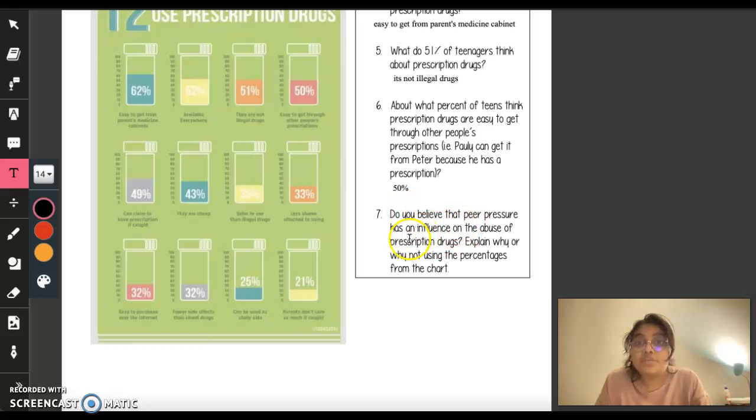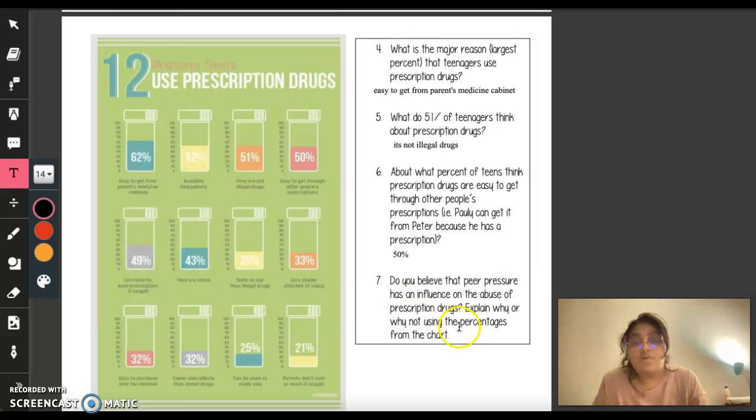Do you believe that peer pressure has an influence on the abuse of prescription drugs? Explain why or why not using the percentages from the chart. If you guys are not aware, peer pressure is when your peers or your friends are using prescription drugs and you fall under that pressure and you also want to conform to that, and just because they are doing it, you feel like you have to do it. Well, first thing, that is not true. Just because they're doing it, it's not necessary that you should do it. You should always put your health first.